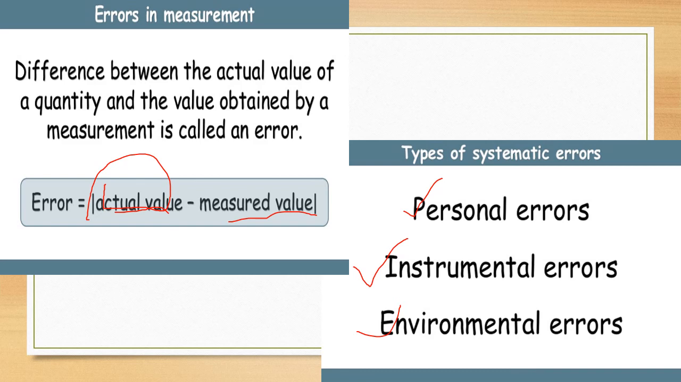Next is errors in the measurement. The difference between the true value and the measured value is called error. The actual value is also known as the true value. There are a number of errors. First is the personal error, second is the instrumental error, and third is the environmental error.